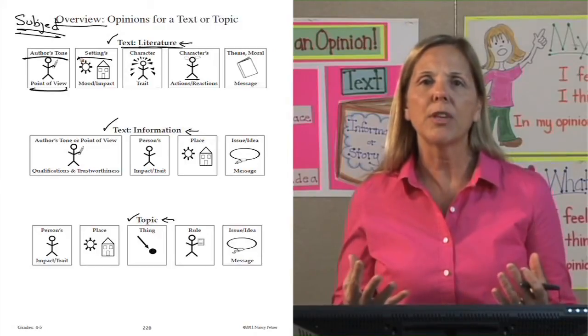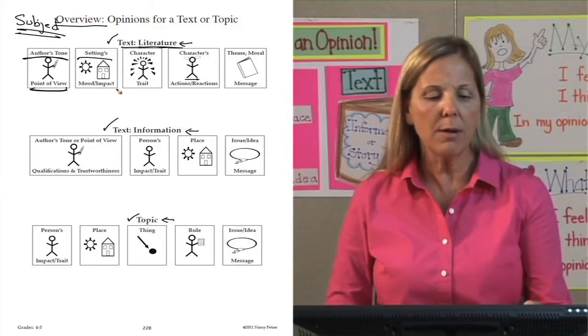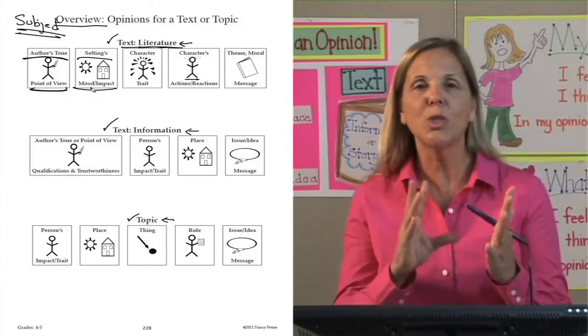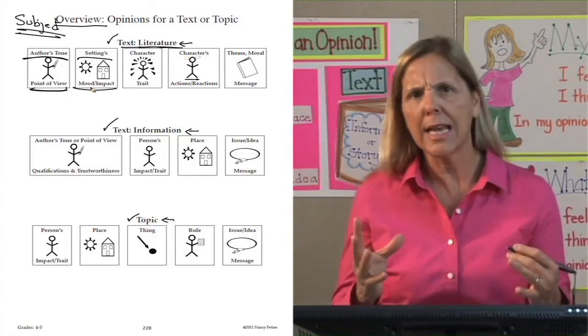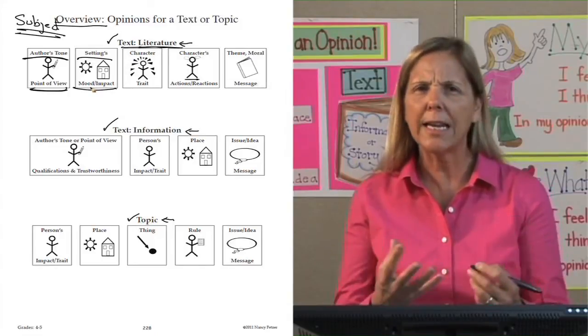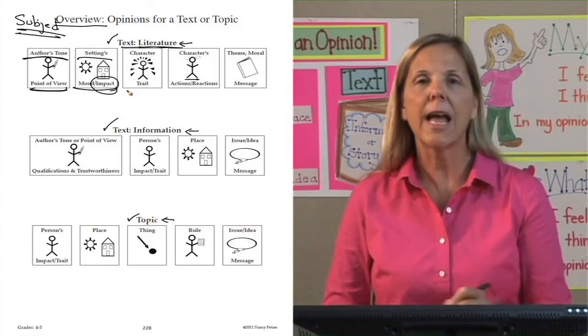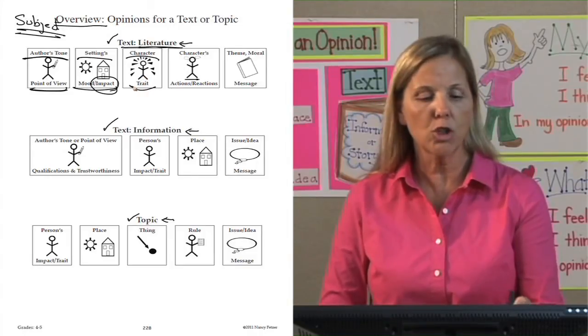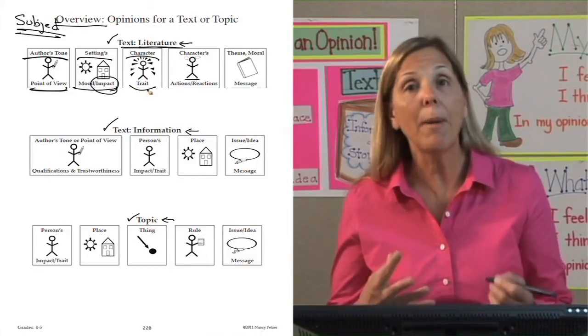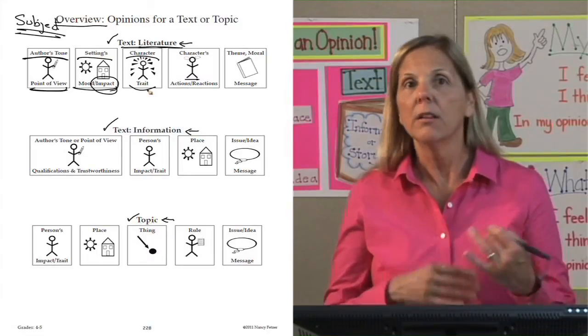Another part of literature that I could have an opinion about is the setting. And when I talk about the setting, what can I have an opinion about? Is it a cozy, warm setting? Is it scary? Is it antiseptic? What type of setting is it? And how does that impact the story? I could have an opinion about a character, their character trait. Were they greedy, compassionate, kind, evil?